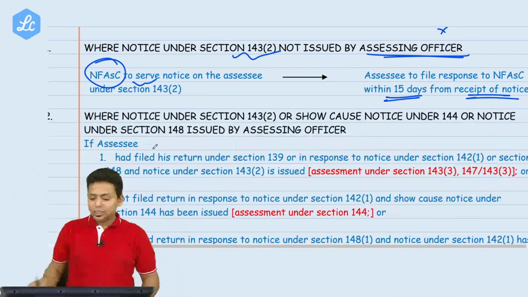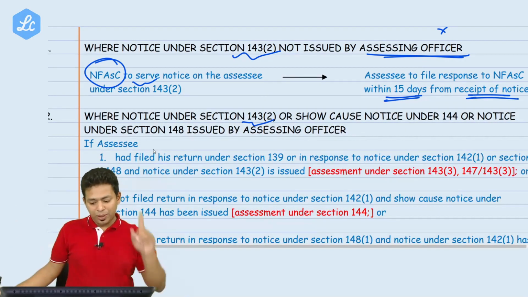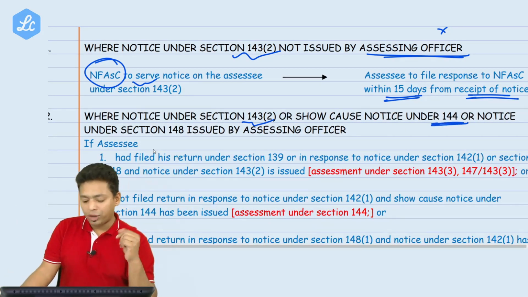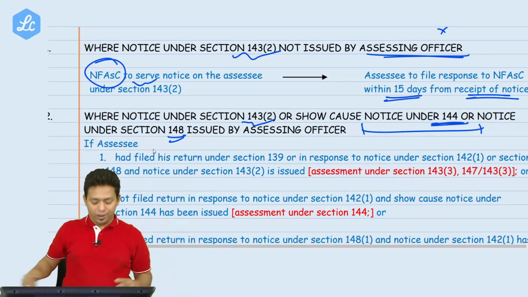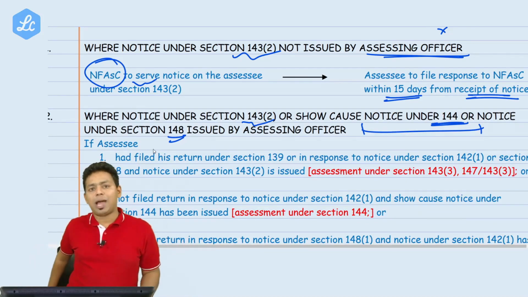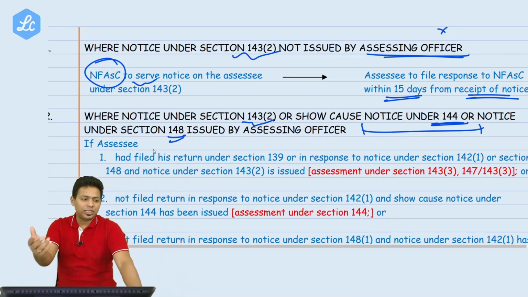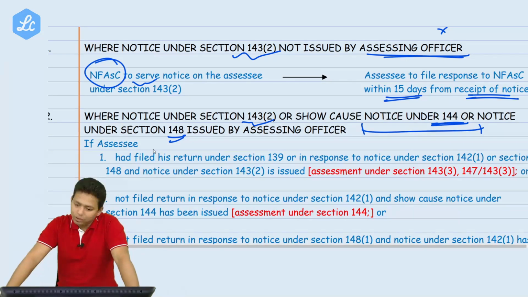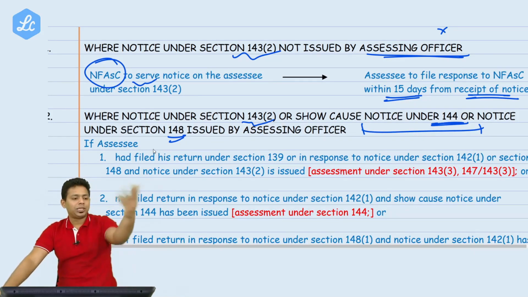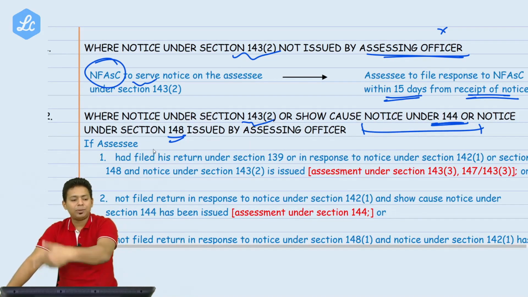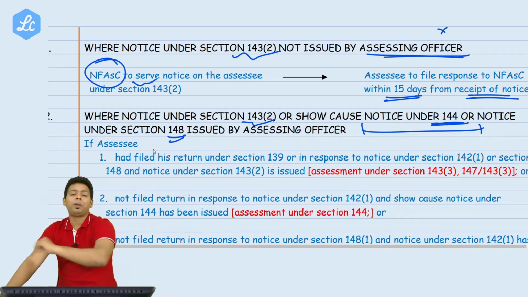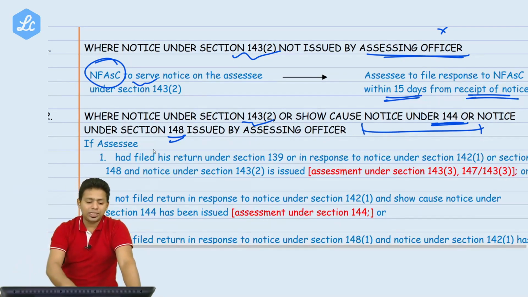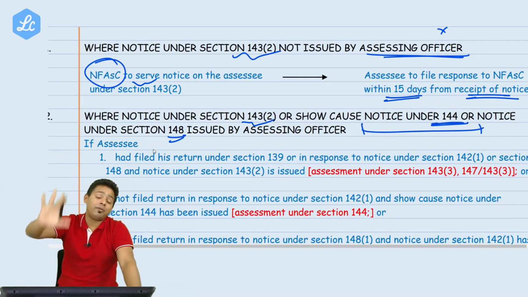So the first thing is this, sir, where notice is already issued, maybe under 143(2), maybe under 144, maybe under 148. Sir, at least ongoing cases will go offline, right? At least these continued cases, whatever is happening in the country as of now, at least the officer will earn from those cases, right? Do you think Modi will allow them to earn now? See, if from this particular date we keep the scope open, the officers will literally kill these people.